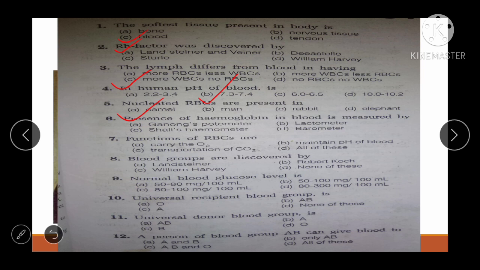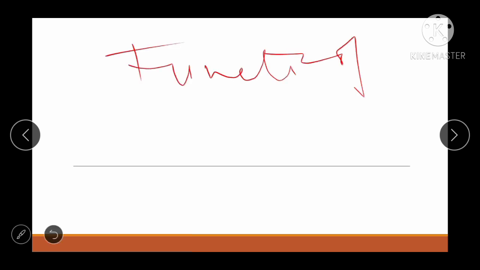Next question is presence of hemoglobin in blood is measured by, I told you about the Sahli's hemometer. All right, next one is function of RBCs are. अब function क्या होता है, थोड़ा functions भी पढ़ लेते हैं RBC के. All right, functions of RBC. First function of RBC is hemoglobin of RBC readily combines with oxygen to form oxyhemoglobin.